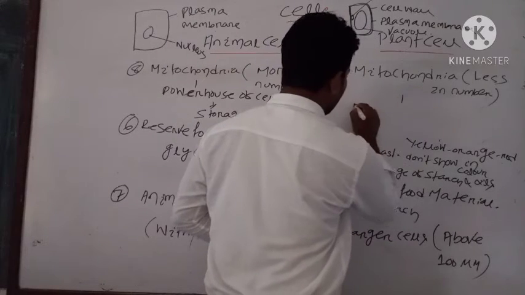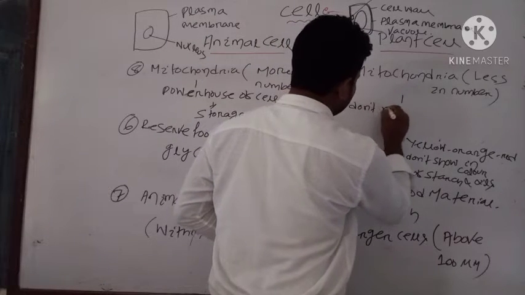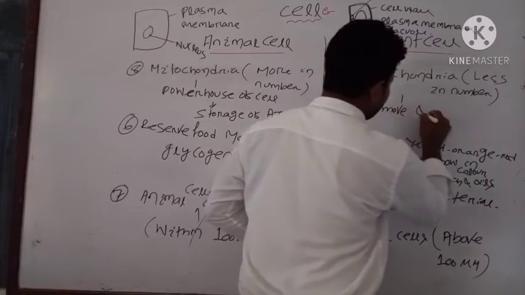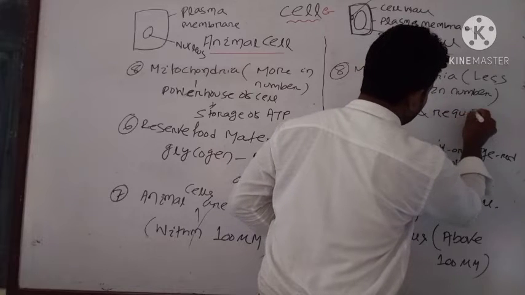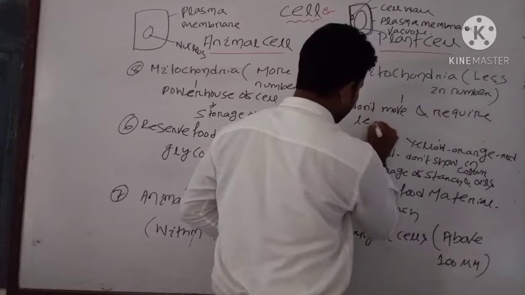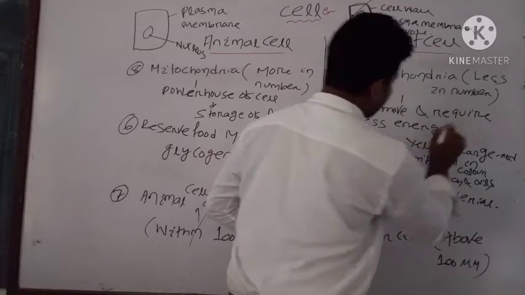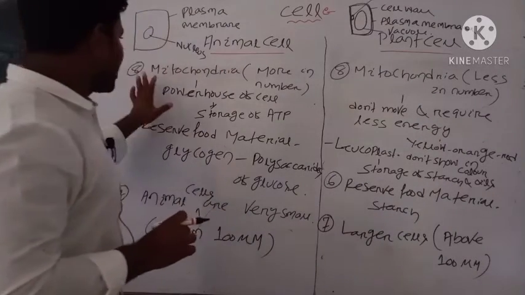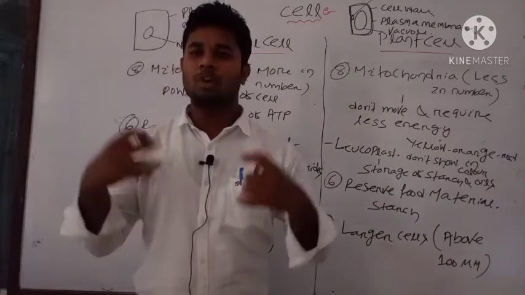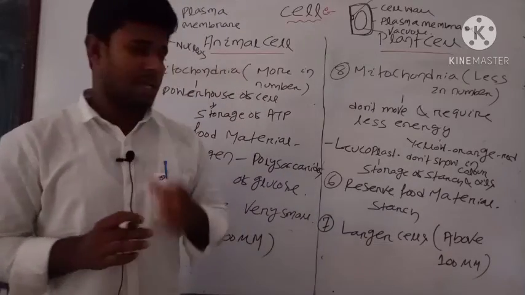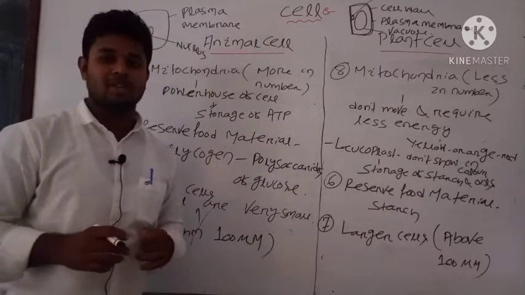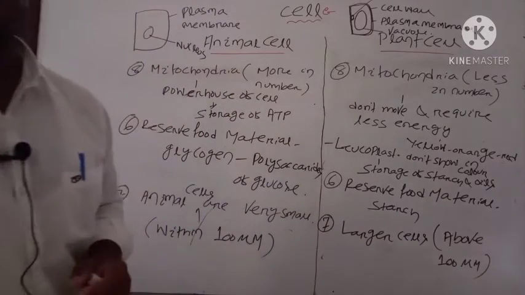Plant cells do not move and require less energy. That's why animal cells have more mitochondria. Note down these points. We will discuss the additional points.